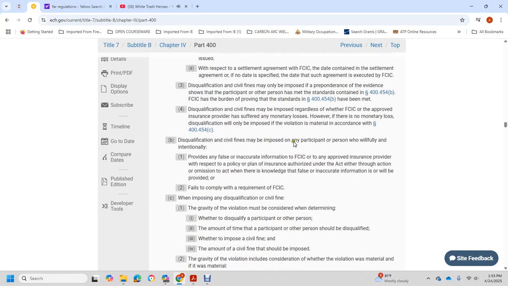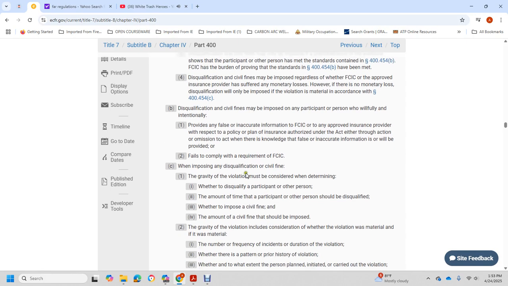Disqualification and civil fines may be imposed on a participant or person who willfully and intentionally provides any false and inaccurate information to the Federal Crop Insurance Corporation or the insurance provider with respect to a policy or plan of insurance, by act or omission, with knowledge that false and inaccurate information will be provided, or who fails to comply with the requirements of the Federal Crop Insurance Corporation.